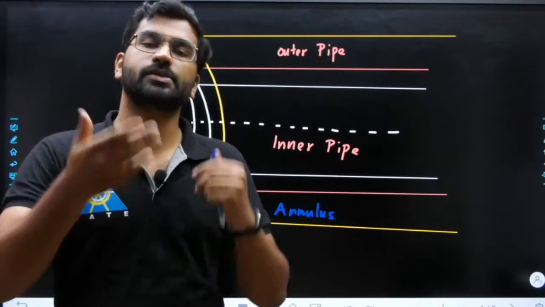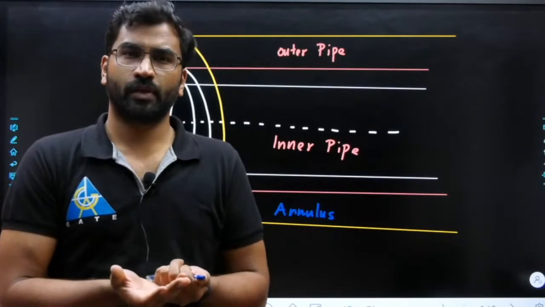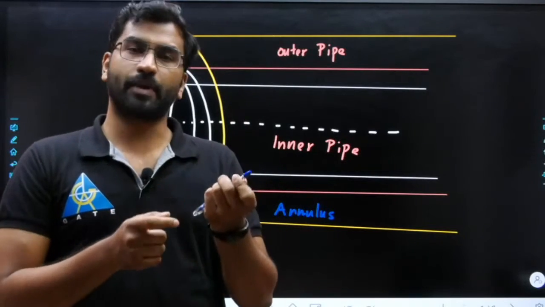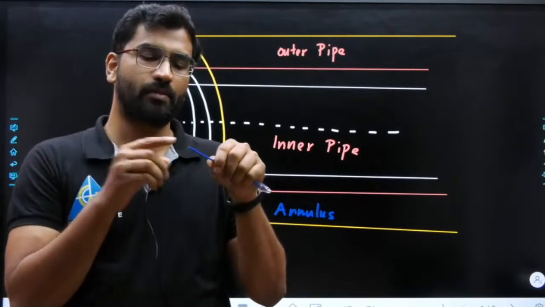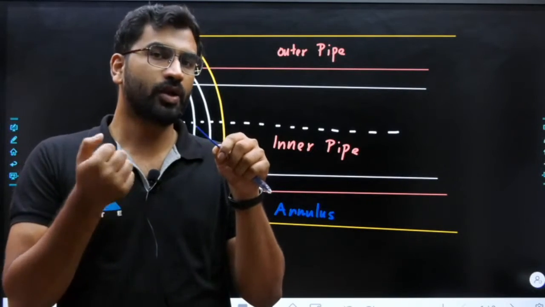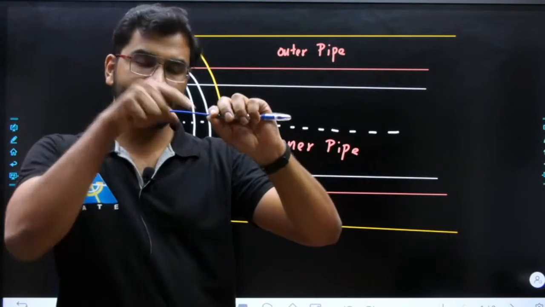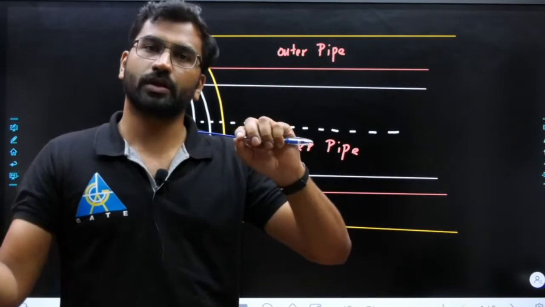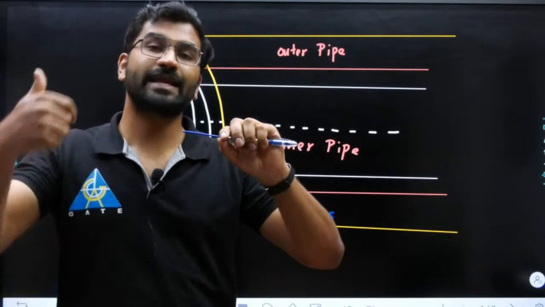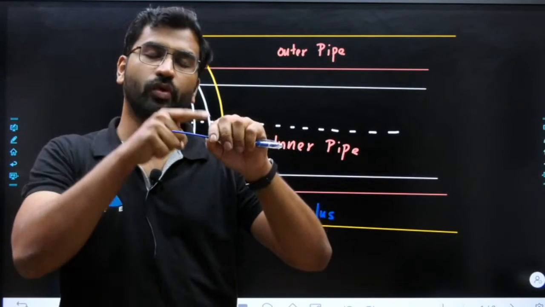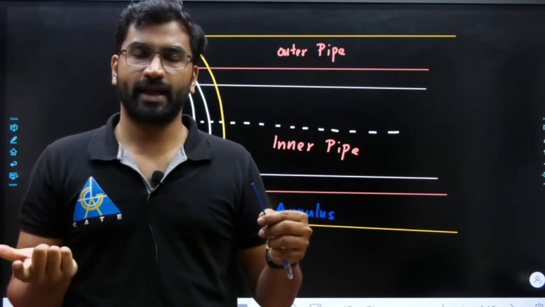Through that annulus you will be having one fluid flow, right? Inside that particular pipe, right? हमारा जो पेन में जो ink है ना, where are you having the ink? Ink is inside the refill, right? ये जो ब्लू कलर है उसके अंदर ink है ना, so that ink is what? Your hot fluid, right? If that ink is your hot fluid, from that hot fluid to outside cold fluid, you will be having heat transfer, na?